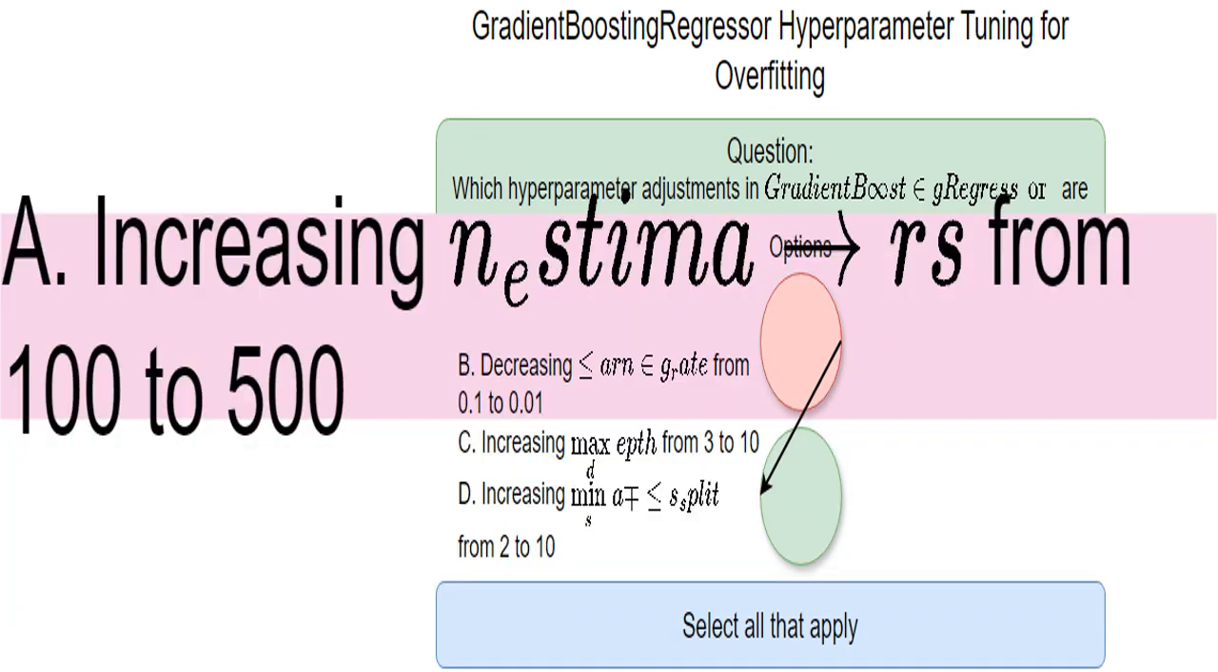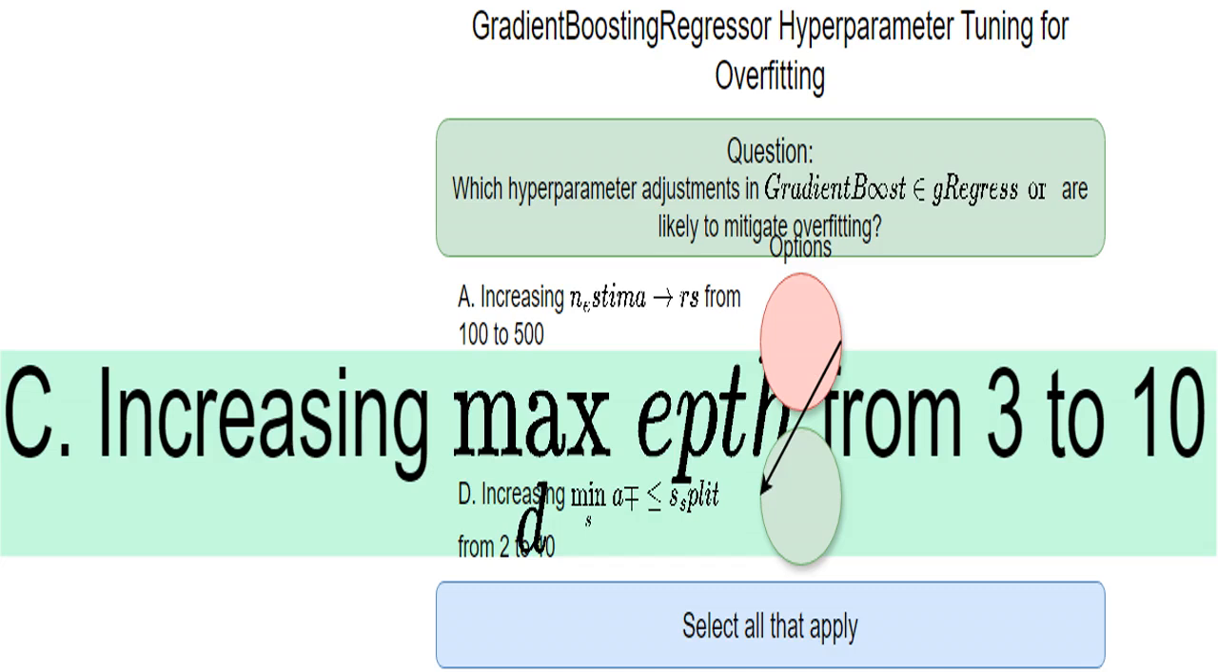Increasing the number of trees generally improves model performance, but if the learning rate is high, it can lead to overfitting. It's like adding more details to a drawing, but if you're not careful, you might end up with a cluttered, unrealistic picture. So, increasing the number of estimators might not be the best solution here without carefully controlling the learning rate.